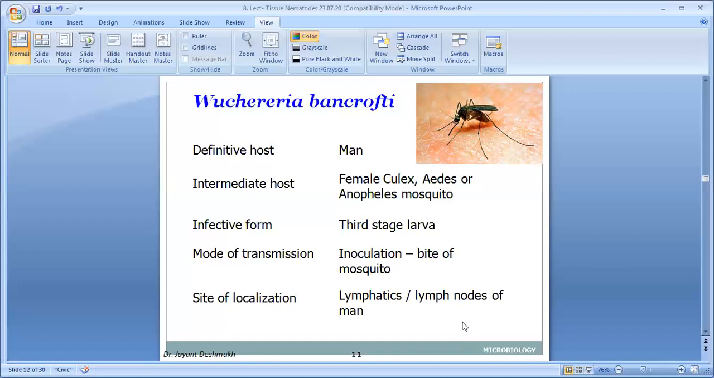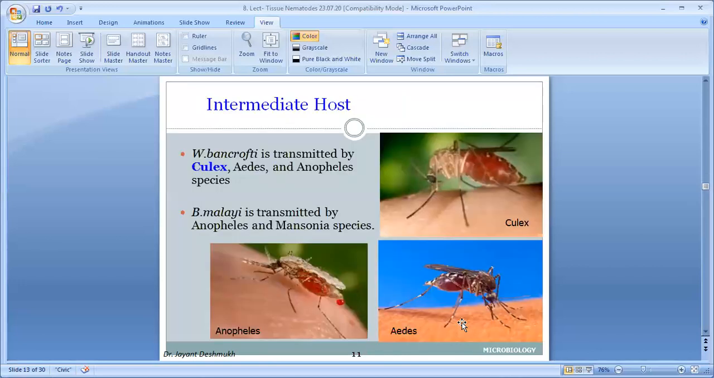Site of localization: lymphatics or lymph node of the limb, because again I am telling it is lymphatic filariasis, Wuchereria bancrofti and Brugia malayi. So they are present in the lymph. Why are they present in the lymph? Because lymph is food, nutritious material. To survive and for growth of the parasite, they are present in the lymph node or lymphatics, where nutritious material is present. Okay. So these are the important points before we start the life cycle.